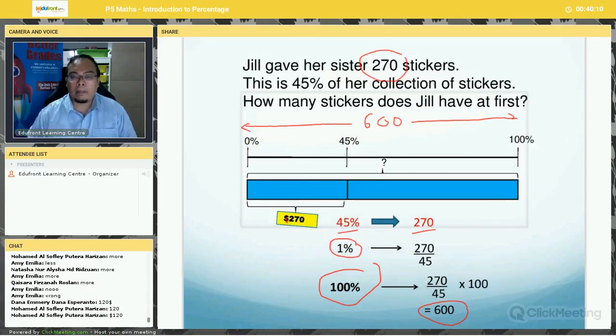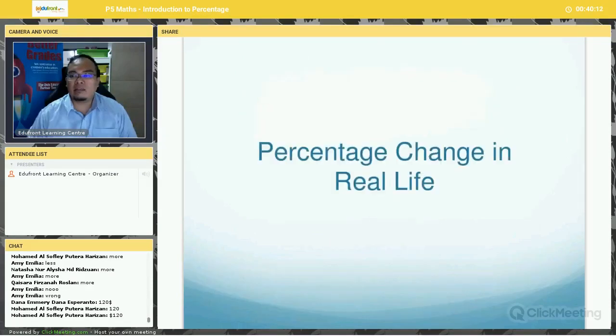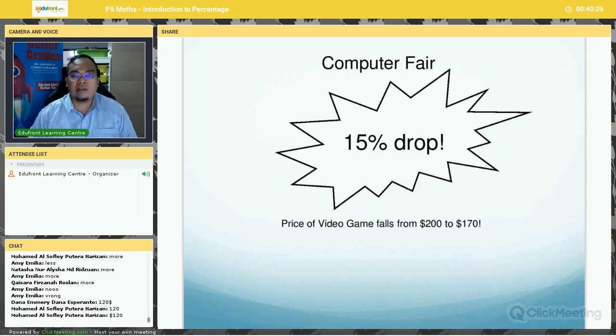Now let's take a look at the next type of question, which is percentage change in real life. This has a very useful application in our daily life. Let's take a look at this example. So you can see here, very common. If you go shopping, you can see this very common advertisement. A computer fair, 15% discount, or drop by 15%.